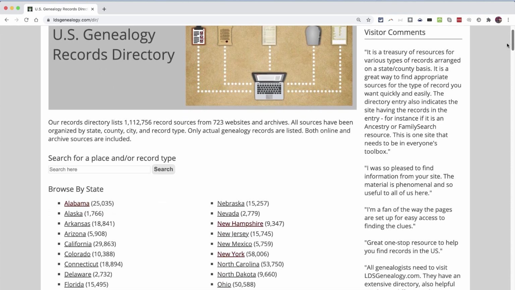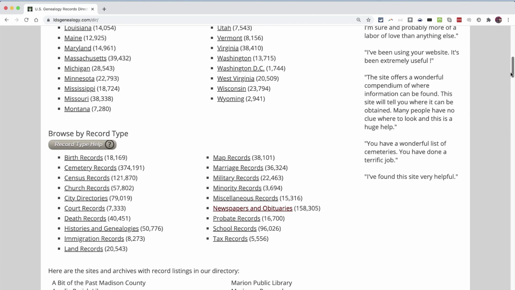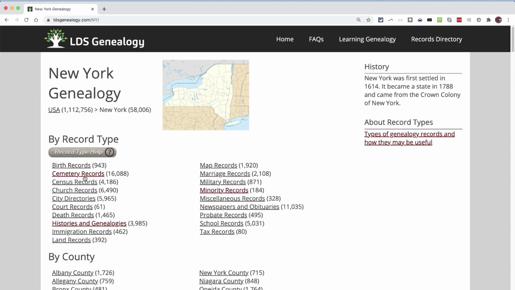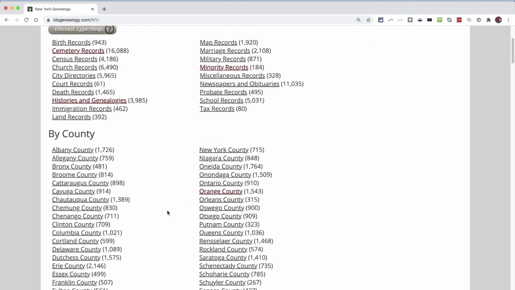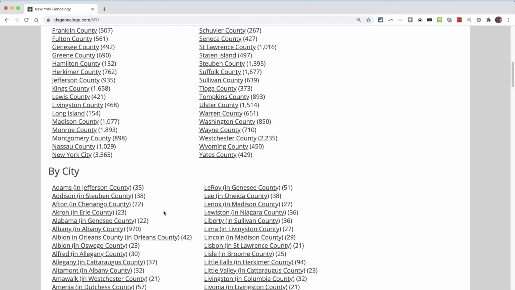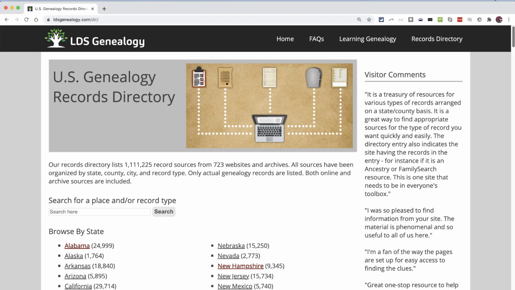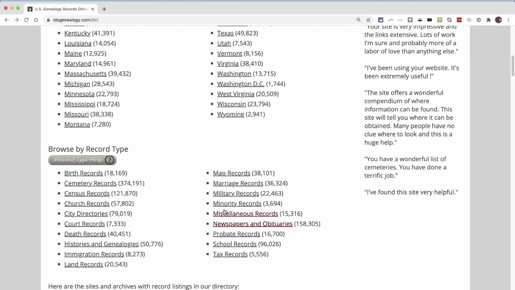Here in the records directory, you can browse by state or you can browse by record type. So if I know that I have ancestors that lived in New York, let's say, I could click that link and look for birth records, court records, any of these other different record types specific to New York. I could also browse the counties and the larger cities in New York. The other way to explore the records directory is to browse by record type. The list of record types can also help me consider other record types that I might not have otherwise thought of.